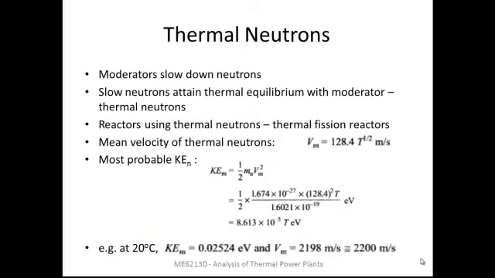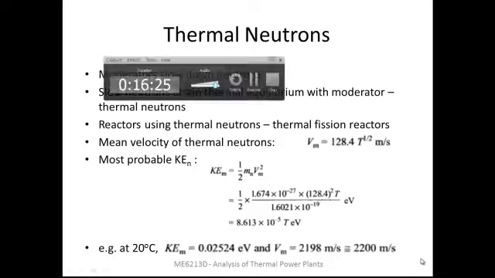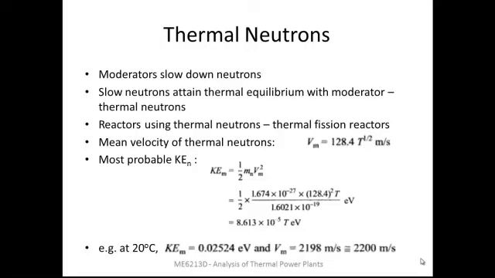Here we look at what are called thermal neutrons. As we had seen earlier, the moderators are media used to slow down the neutrons, and slow neutrons achieve thermal equilibrium with the moderator. Hence they are called thermal neutrons. The reactors which use thermal neutrons are called thermal fission reactors. There are other categories which use a different category of neutrons, which we will see later.